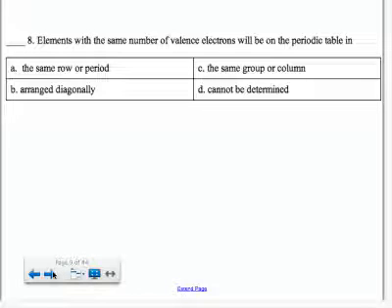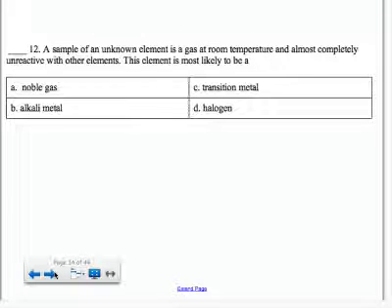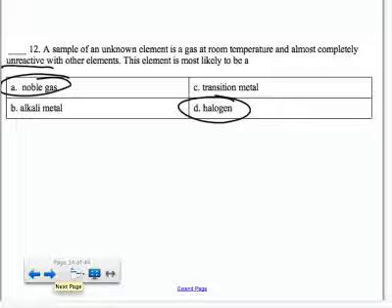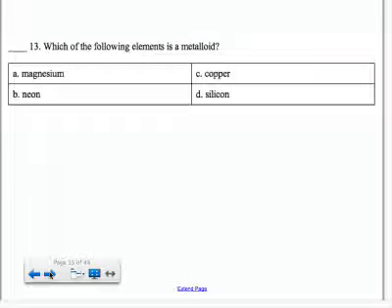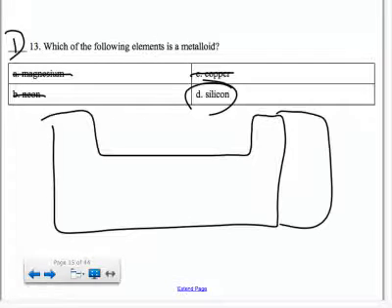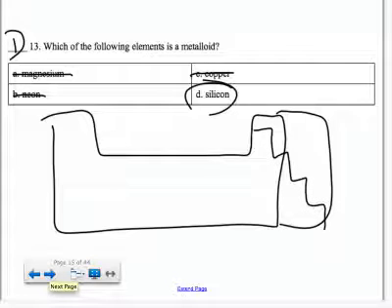Okay, so we have a duplicate question here. A gas at room temperature and non-reactive. The unreactive classification is important. Halogens are highly reactive, and noble gases are called noble because they don't interact with others. They don't mix. Metalloids. Okay, there are only a few of these. Magnesium and copper are both metals. Neon is a noble gas. Silicon is a metalloid, and if you look on your periodic table, there's a zigzag line that goes down the side of the periodic table. All of the elements that touch that line except aluminum are called the metalloids. So you might want to mark that down on your periodic table.